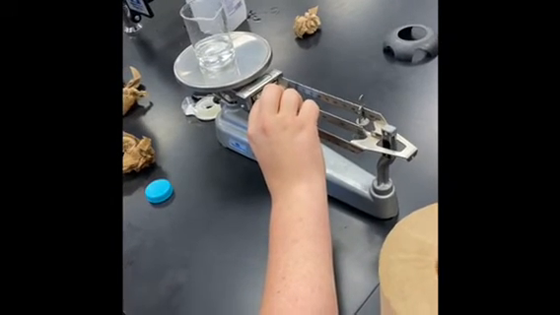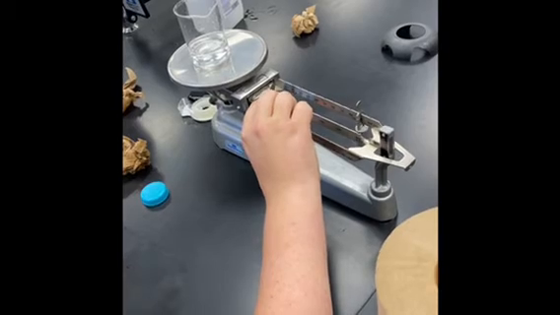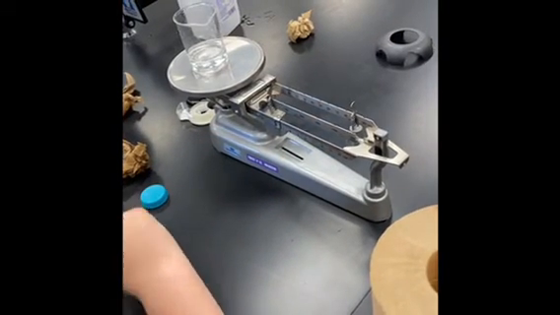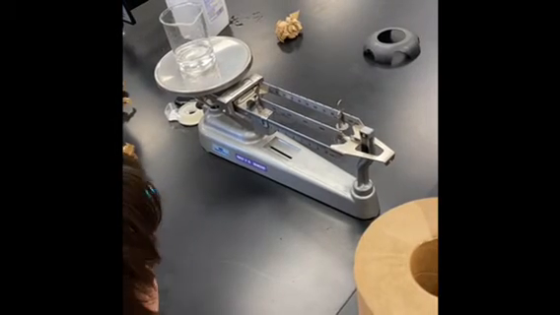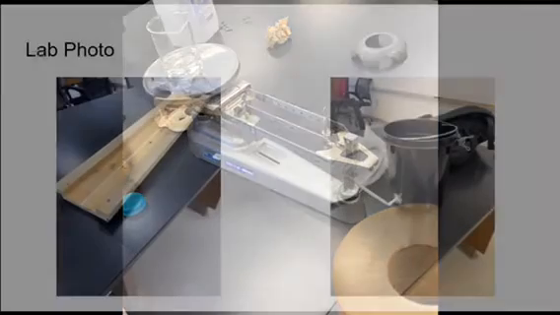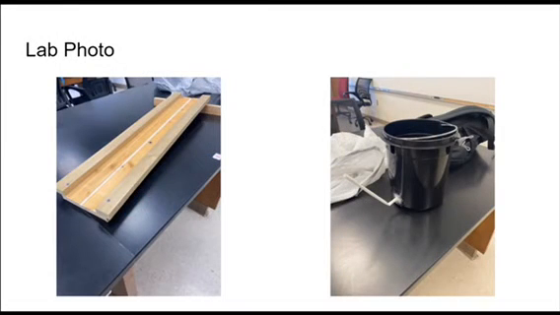As you can see in the video, we dried the beaker off with washcloths to make sure that we got accurate measurements. And we proceeded to do this 10 times at measurements of the full length of the board, 3/4 of the board, half of the board, and 1/4 of the board to get averages throughout the experiment.